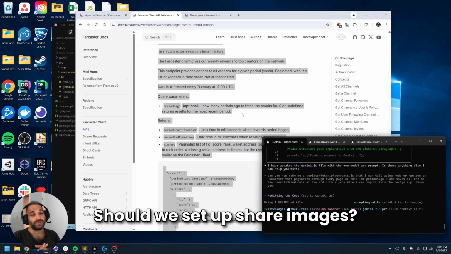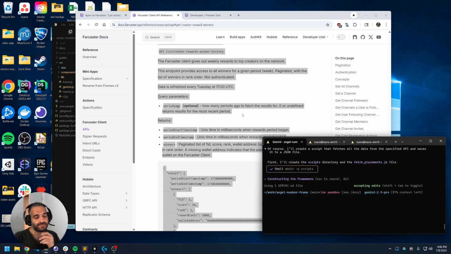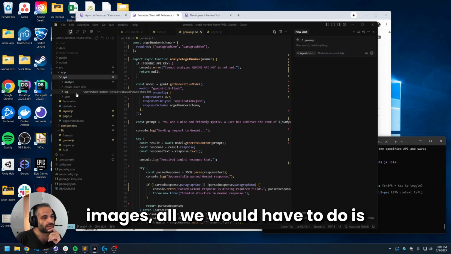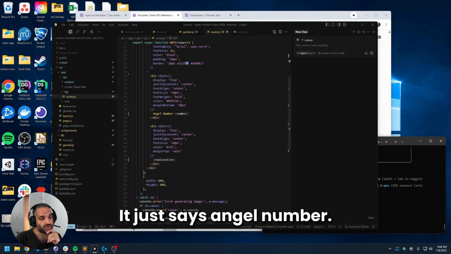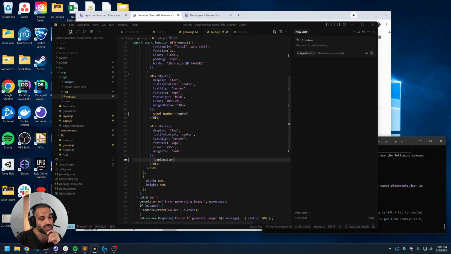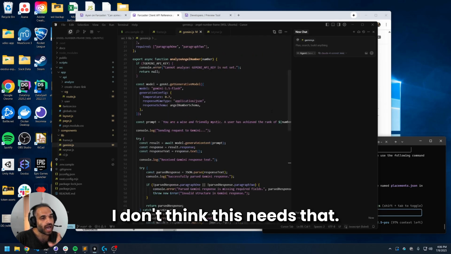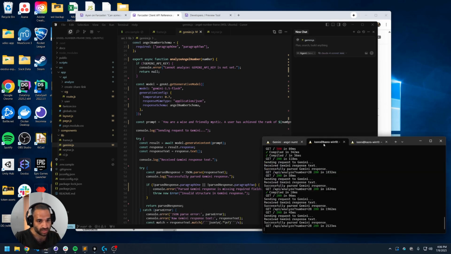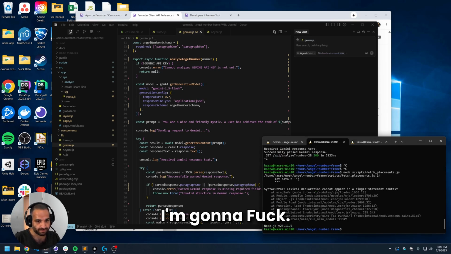Should we set up share images? If we wanted to set up share images, all we would have to do is update this route here. It just says angel number explanation. I don't think this needs that. I think that's overkill for this project. Okay. Node scripts fetch.